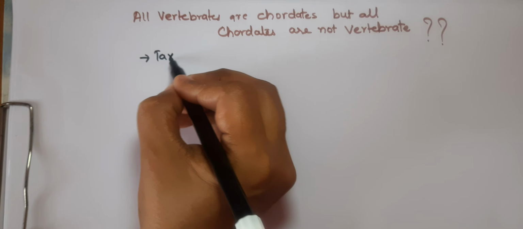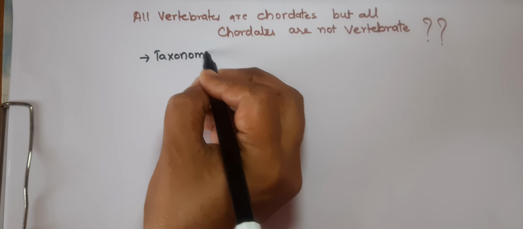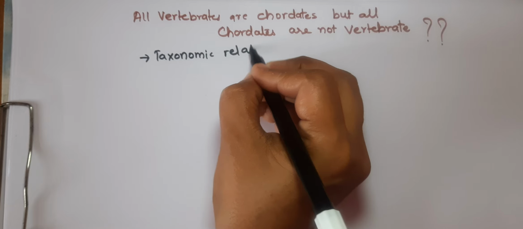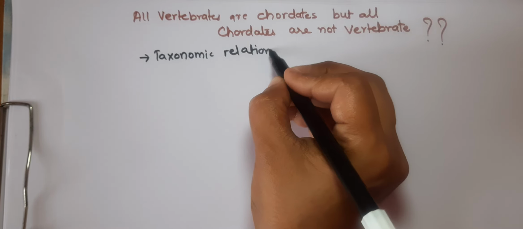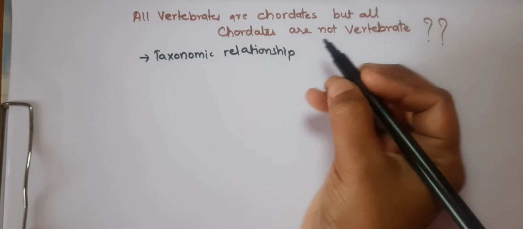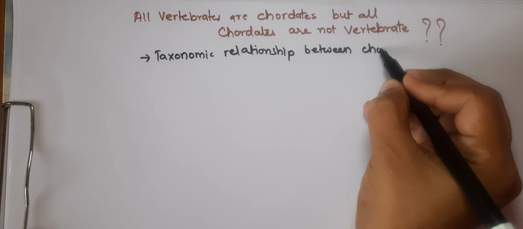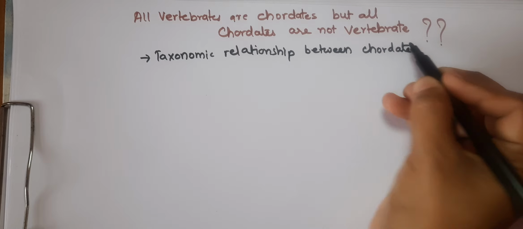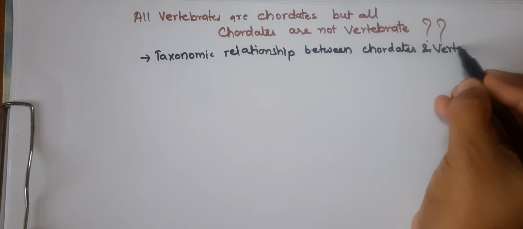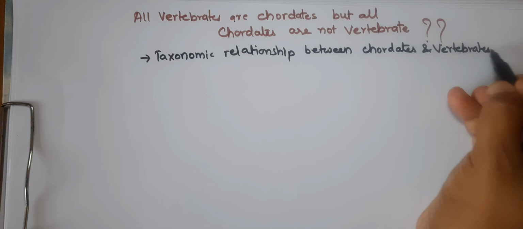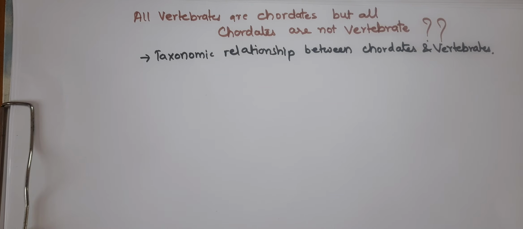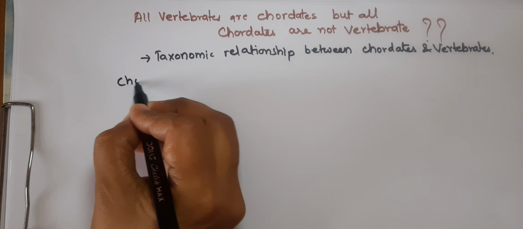between chordates and the vertebrates. So chordate is a phylum that will include all the vertebrates as well as some invertebrates also. So let's talk about the chordates.